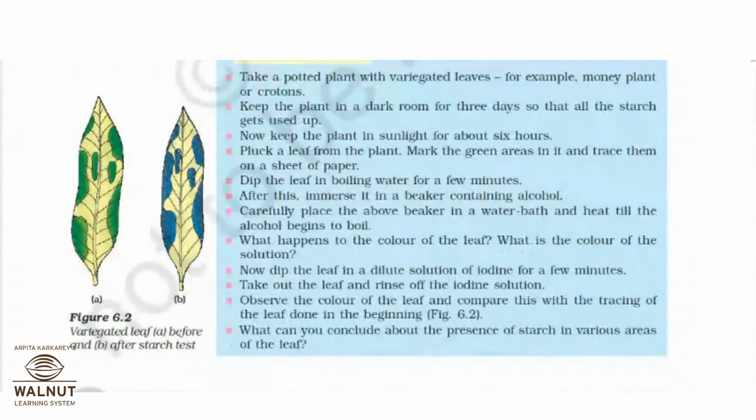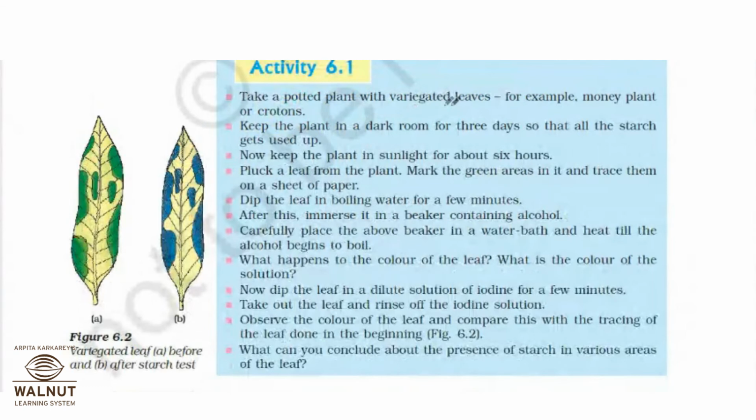Now this is an activity where they have taken a potted plant with variegated leaves. What do you mean by variegated leaves? Leaves which are not totally green in color. There are patches of some different color, and then there are green patches, something like that. Suppose money plant or crotons. Now they have kept the plant in a dark room for 3 days so that all the starch that was prepared gets used up. Now keep the plant in the sunlight for 6 hours.